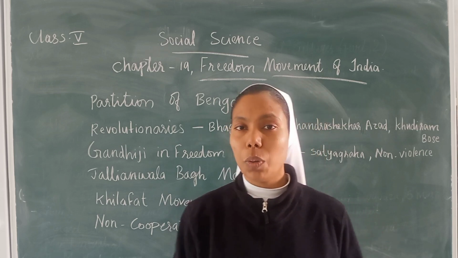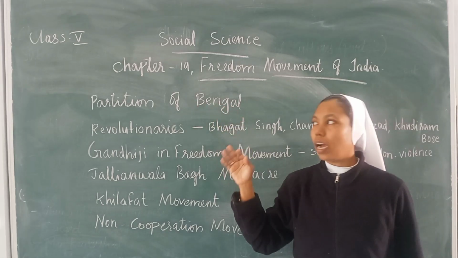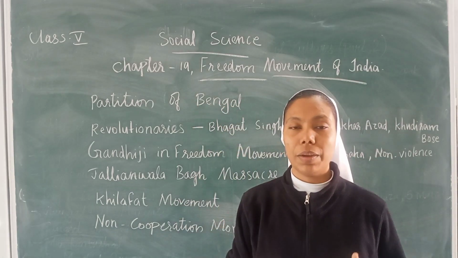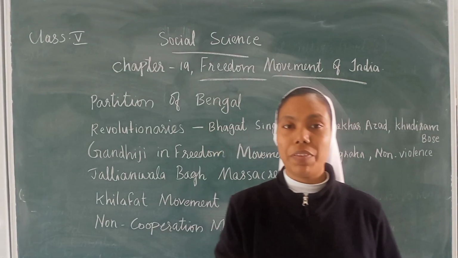Now let us discuss the partition of Bengal, how the British divided Bengal.